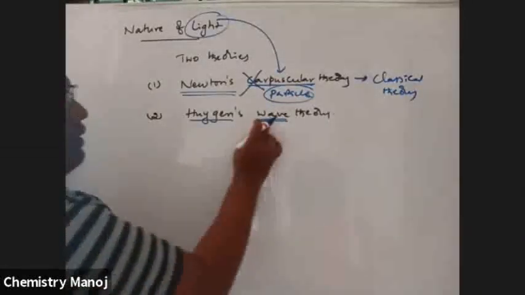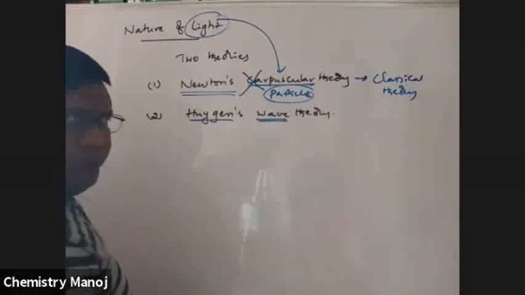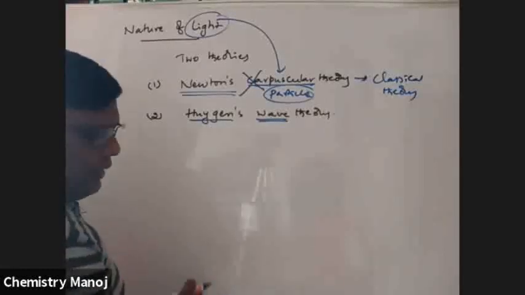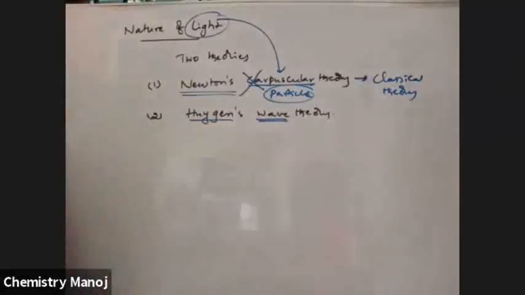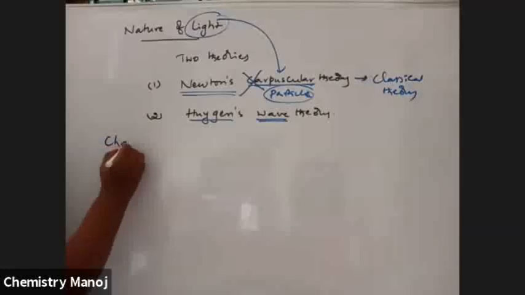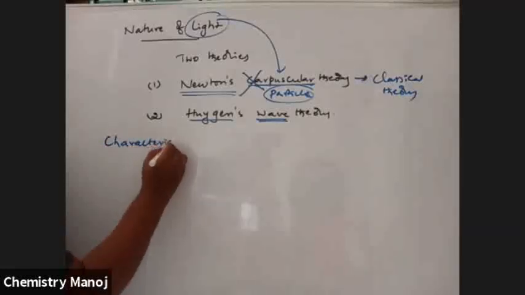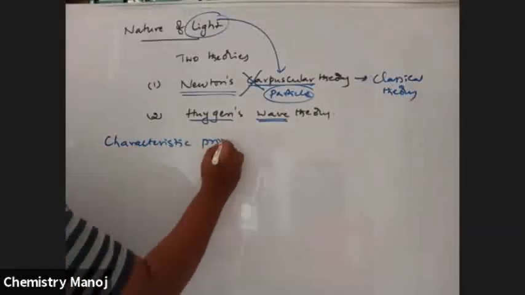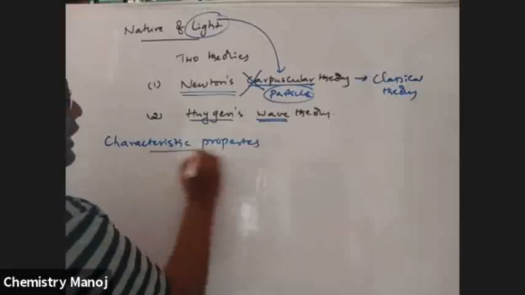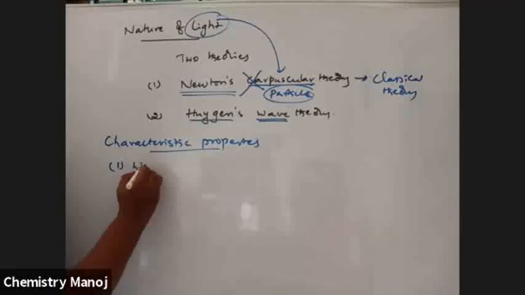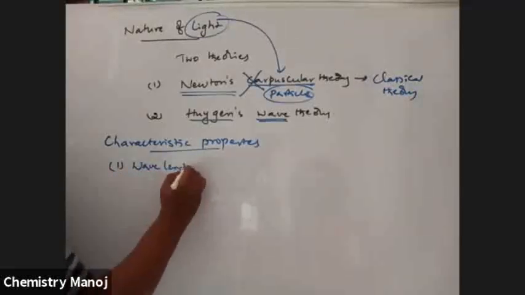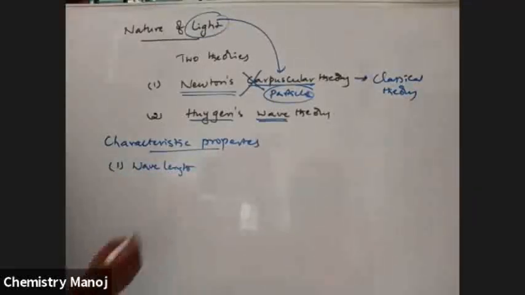According to Huygens, light is nothing but a wave. So if it is a wave, it has certain characteristic properties. What are those characteristic properties? Every wave has a wavelength, indicated with the letter lambda.